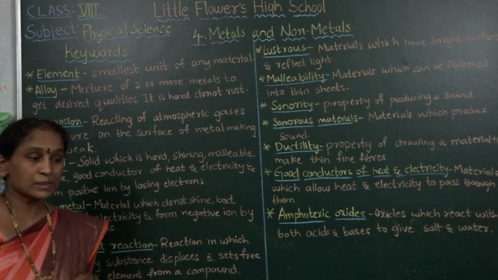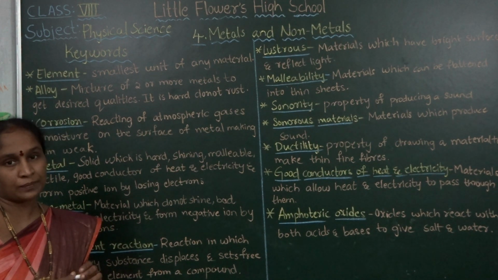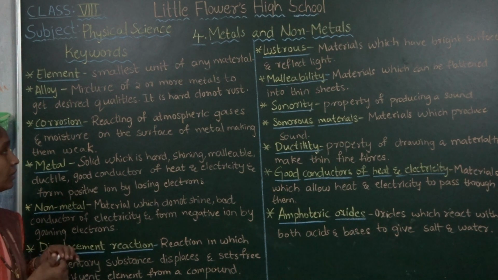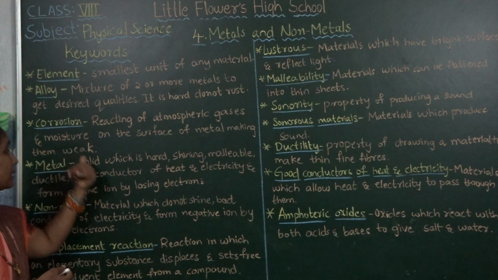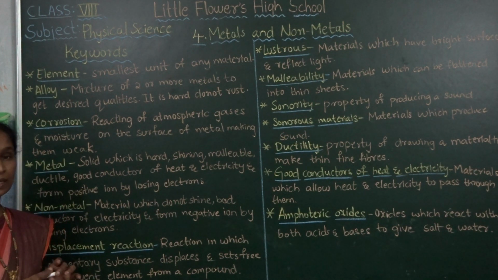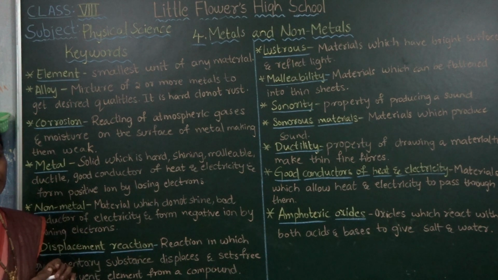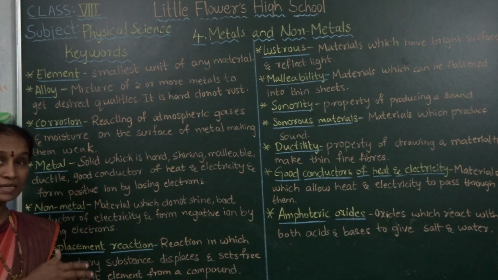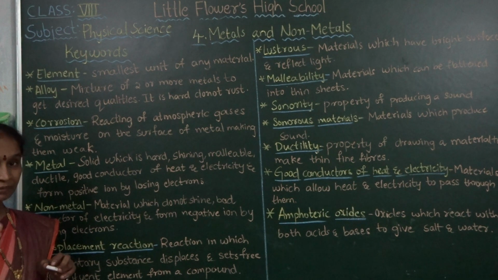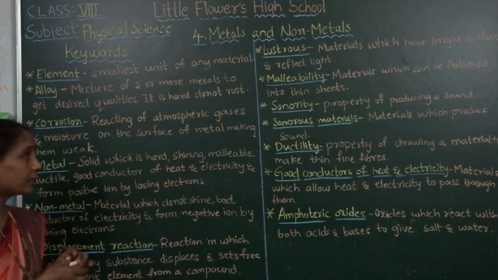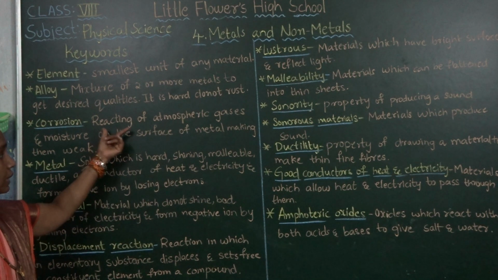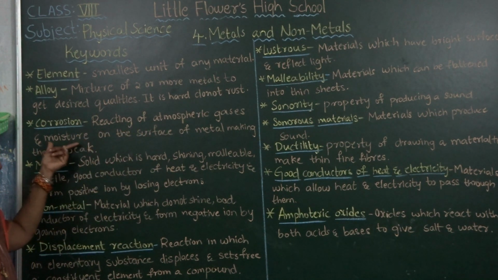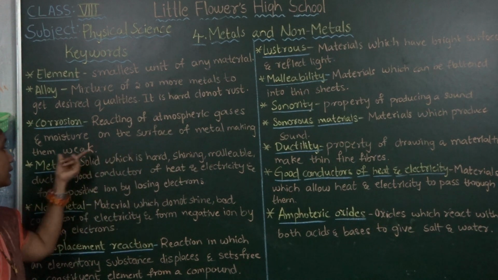Next, what is corrosion? When metals are exposed to moisture for a long time, the structure of the metal becomes very weak. For example, rusting of iron. When metals are exposed for a long time, they react with oxygen present in air and the surface is spoiled. That process is known as corrosion: the reaction of atmospheric gases and moisture on the surface of metal, making it weak.